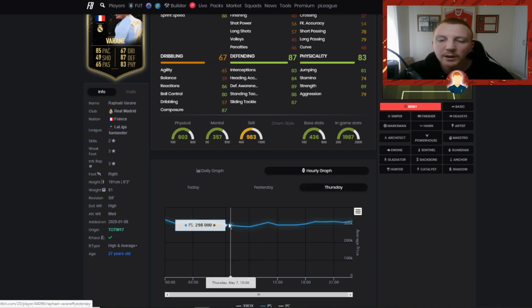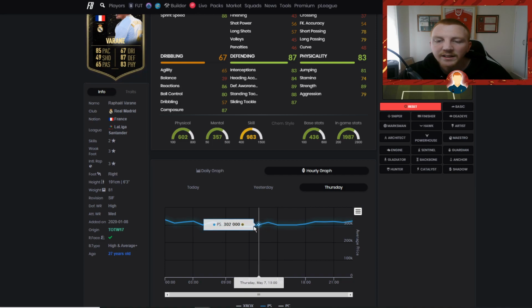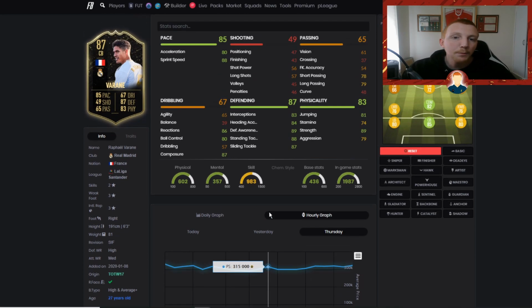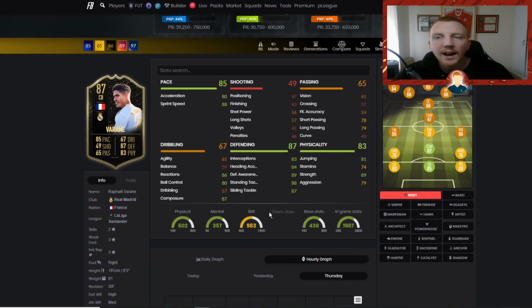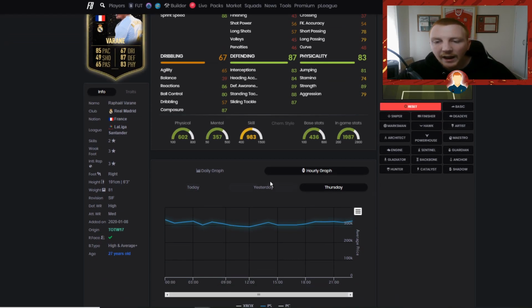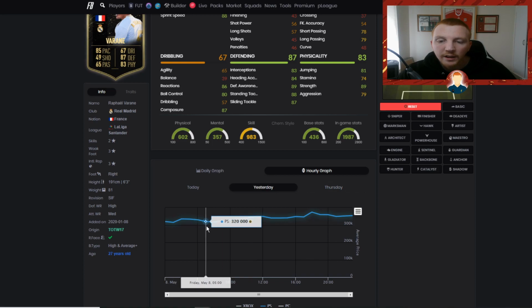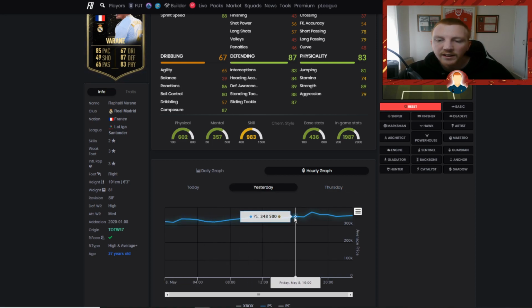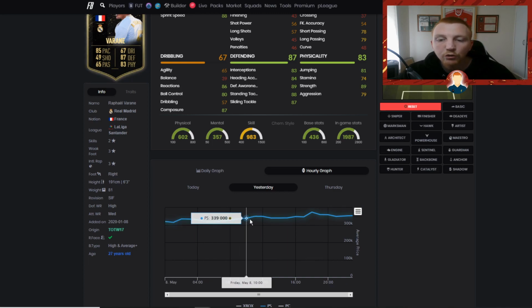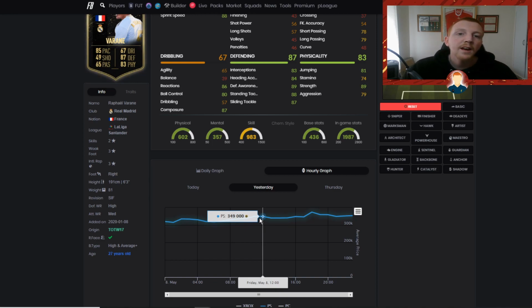If we go to Thursday with Varane, you can see his price quite often is around 290, in the 300s. So I picked him up at 285, 290. That was what I picked him up at. Now, as the week went on, his price slowly started to increase, as you can see, because people were starting to buy him. This was on the Friday that the Team of the Season came out. People were starting to buy him because they knew he was in Team of the Season. They knew that his card was going to be expensive.